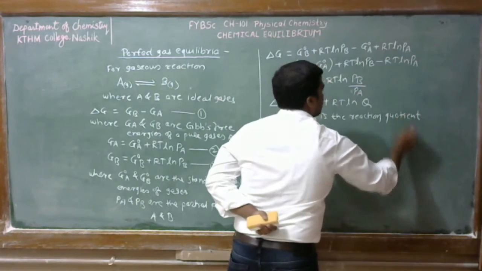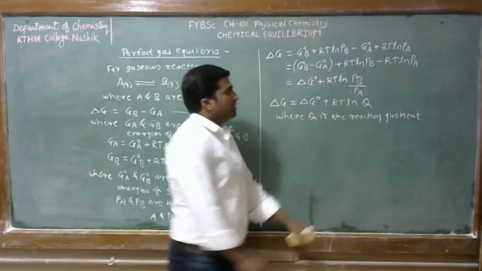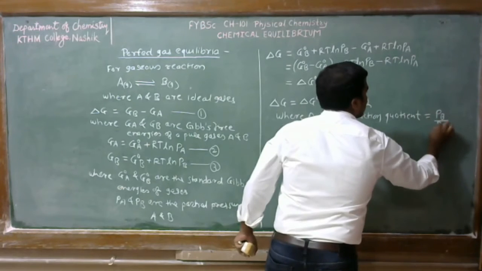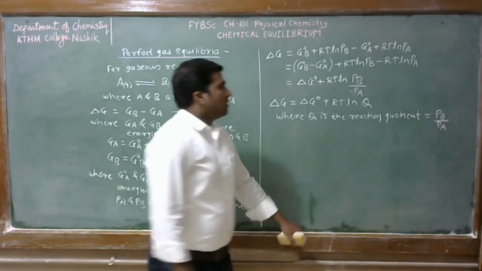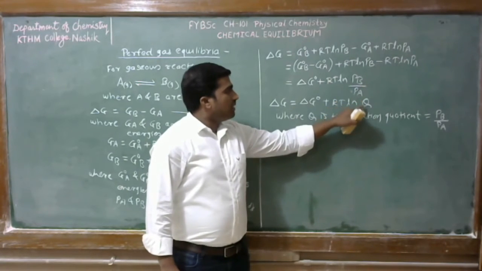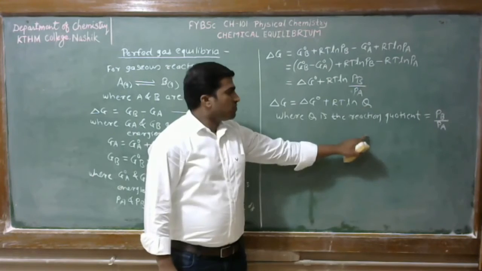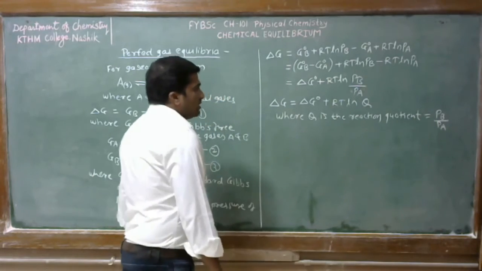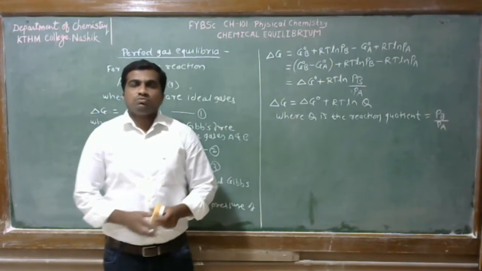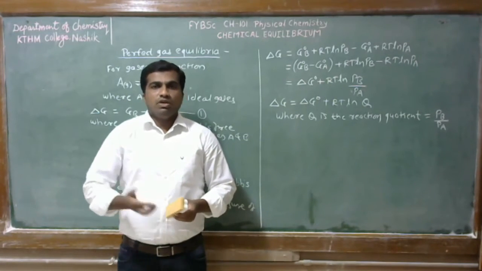Okay, reaction quotient, that is Pb divided by Pa. Here we have to consider Pb divided by Pa as Q, where Q is the reaction quotient. Generally, the reaction quotient Q is similar in form to the equilibrium constant.